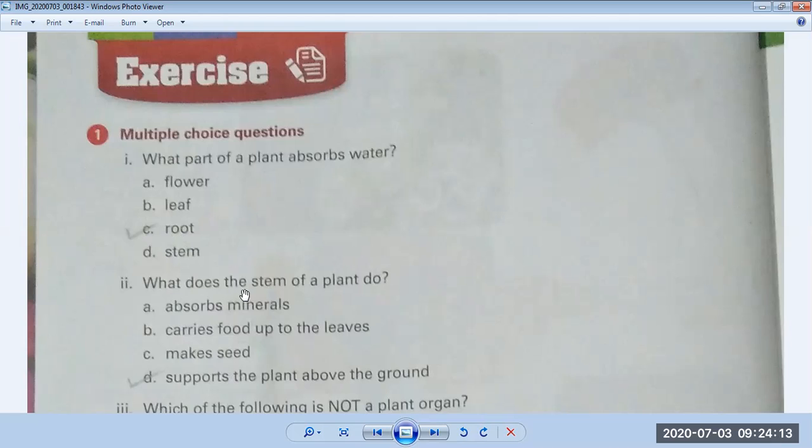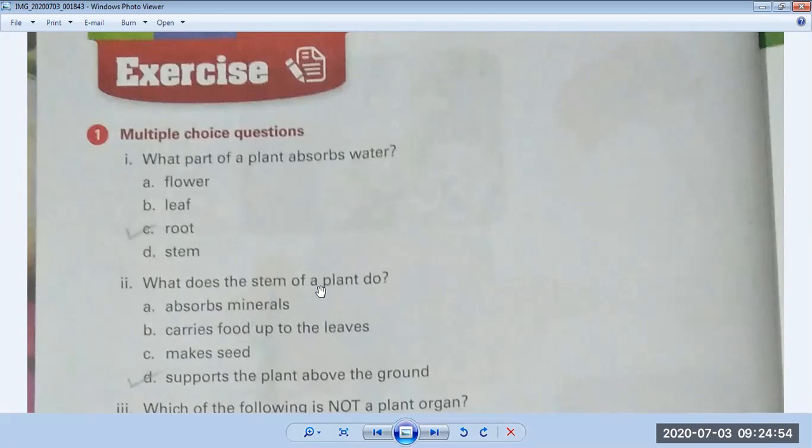What does the stem of a plant do? We have studied in the book that the stem plays a very important role because it has vascular bundles inside it. So its important function is to transfer food and organic materials absorbed by the roots and take them up to all aerial parts of the plant. And the second important function is to hold the plant in the soil. In the soil roots perform this function, and above the soil the stem does this function.